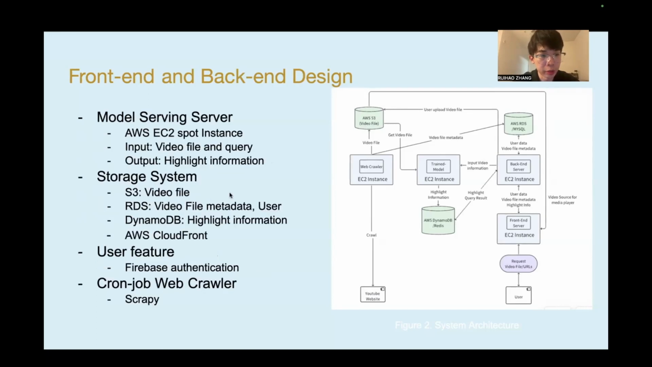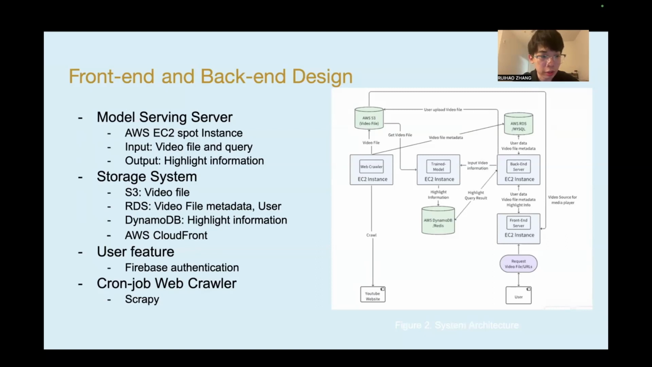And here is our model serving server. The trained model will be deployed on an AWS EC2 Spot instance. It supports API requests from the backend server. This request mainly consists of the S3 video file link and other parameters. The analysis will return a response containing some highlight information, which the backend server will store for access.